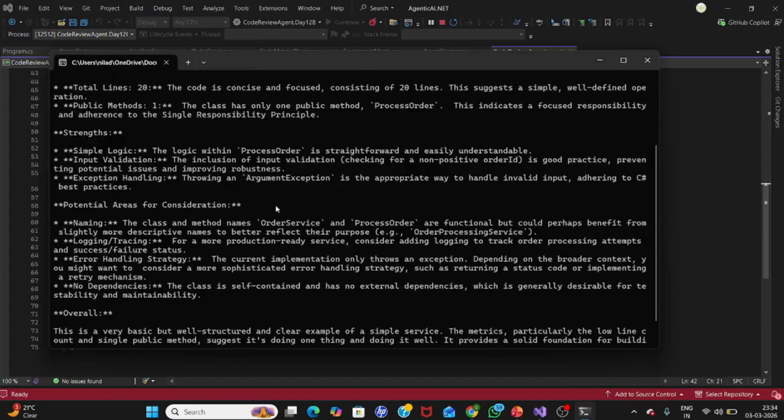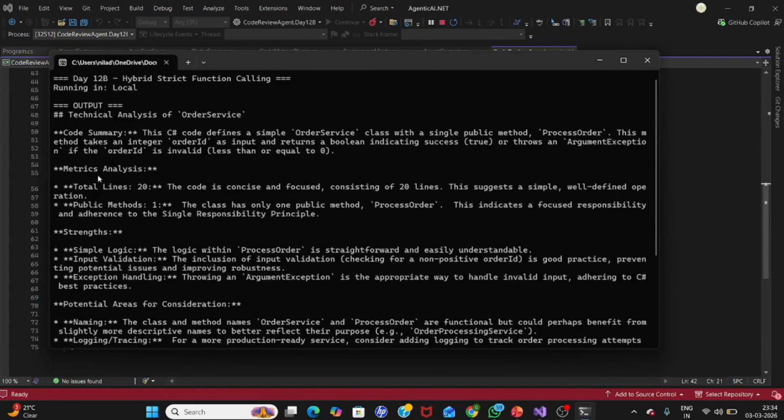So you can see that Ollama has come with the response for the order service, metrics analysis, the total line and everything. This data is already given by these tools. And now that information is being used by the LLM, which gives a total report. So hope the 12A is clear, and we will move to the 12C with a deeper dive into this tool integration from another perspective.